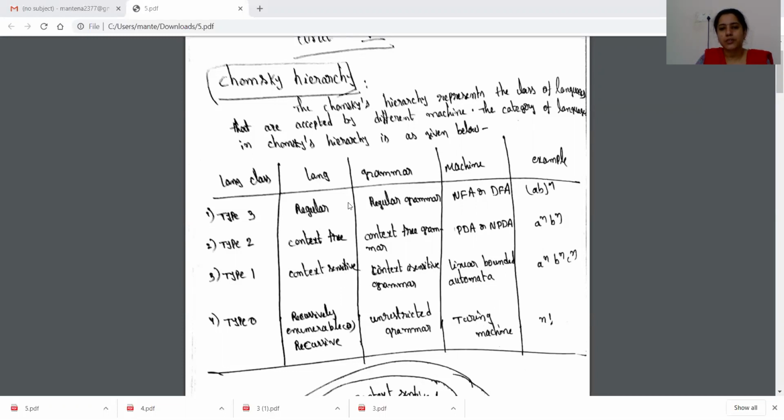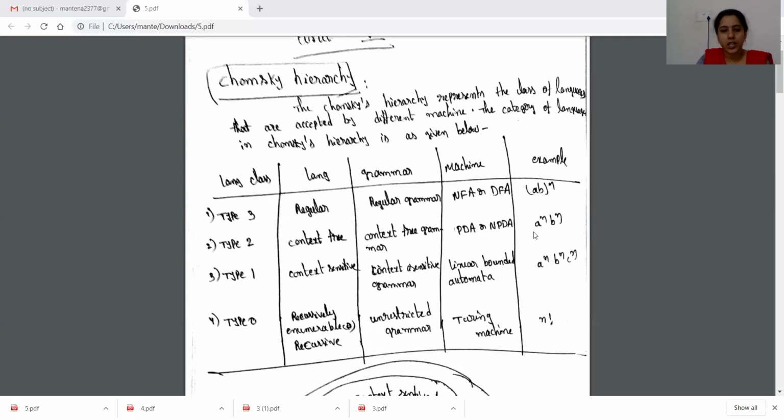Different examples of regular languages are a power n, (ab) whole power n, or a power 2n. Different examples of context-free languages are a power n b power n, or a power m followed by b power n.